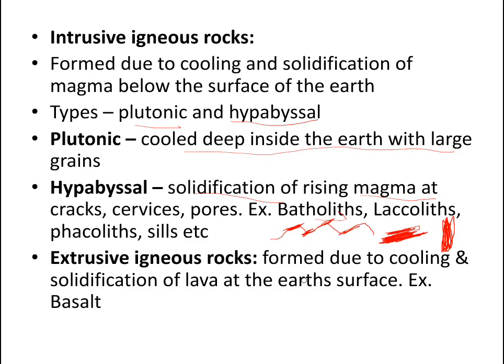Extrusive igneous rocks are formed due to cooling and solidification of lava at the surface of the earth. Example: basalt.